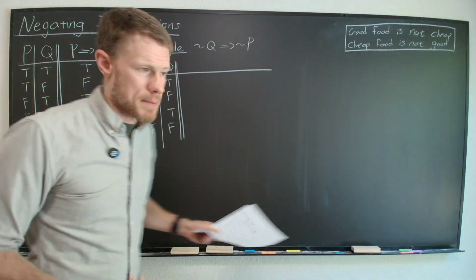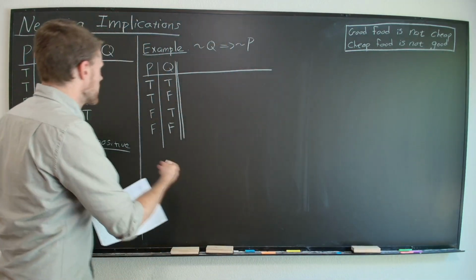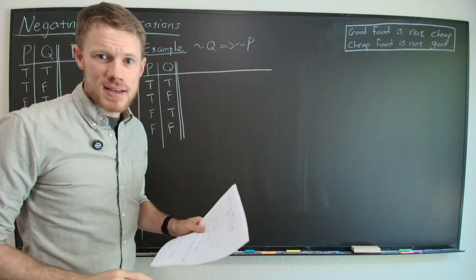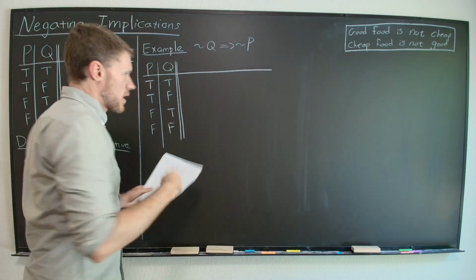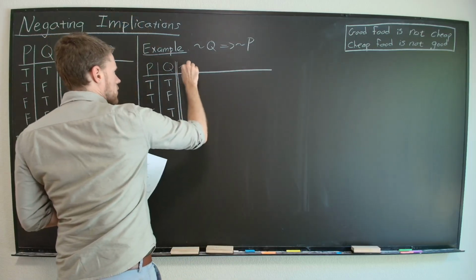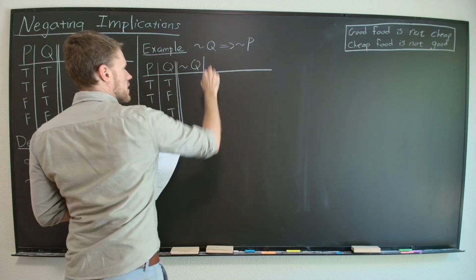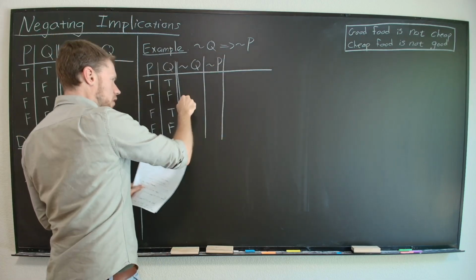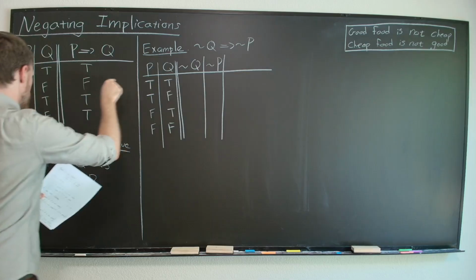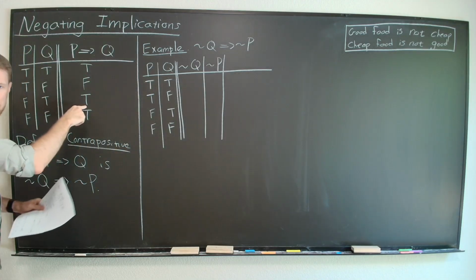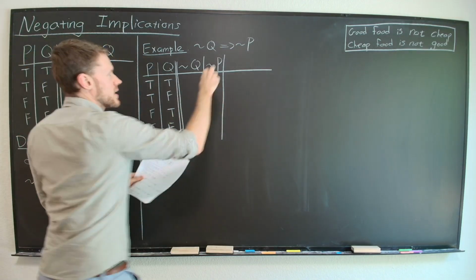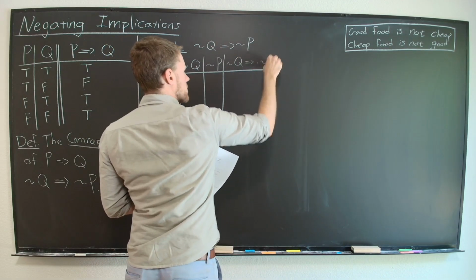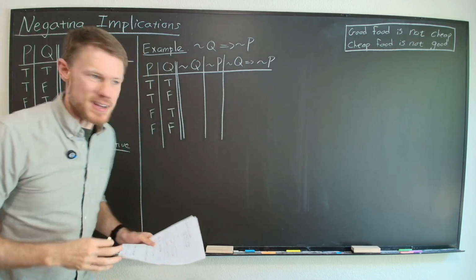So we've done a number of examples of these, but let's do another one. Let's figure out the truth values of not Q implies not P. Okay? So how do we do it? Well, first we need to figure out the truth values of not Q and not P. And then if this is, say, false and this is true, then we just look over and say false, true. Oh, that would have to be true for the not Q implies not P part. Okay, so that's where we're headed.